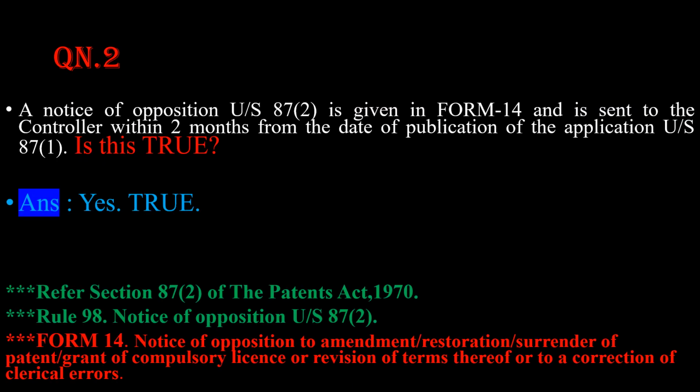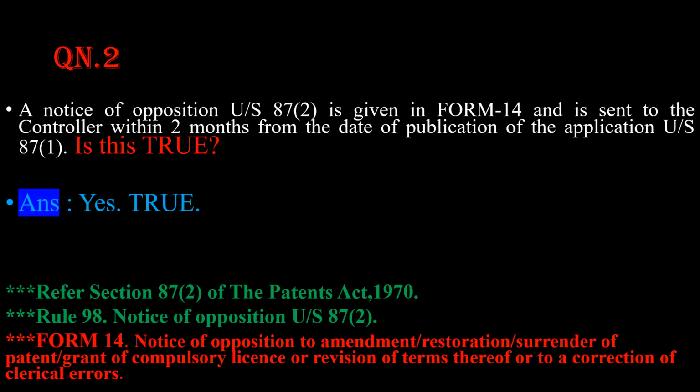Question number 2. A notice of opposition under section 87 subsection 2 is given in form 14 and is sent to the controller within 2 months from the date of publication of the application under section 87 subsection 1. Is this true? Yes, the statement is absolutely true.